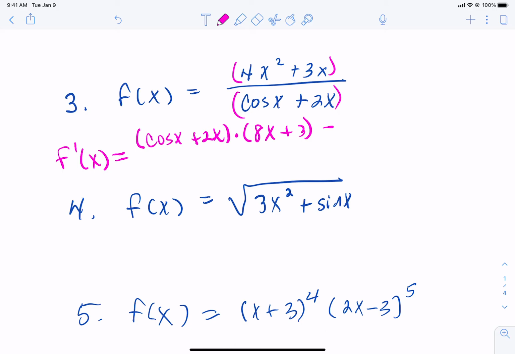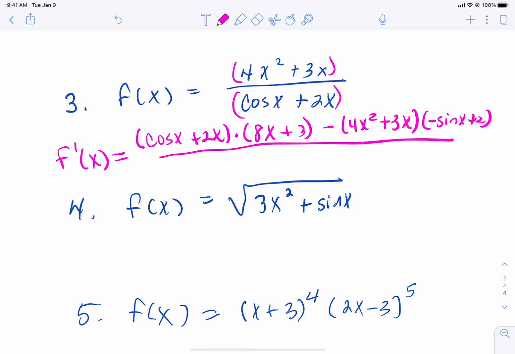So it's bottom times the derivative of the top minus the top times the derivative of the bottom all over the bottom squared. Now, again, when you're taking the test on Wednesday, that's all I need to see. So that's as far as you need to go, okay?